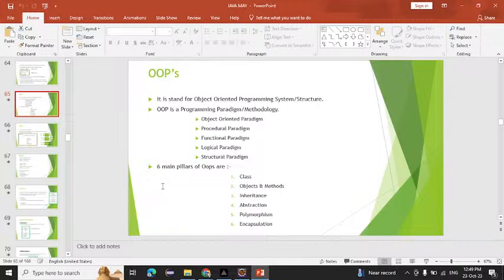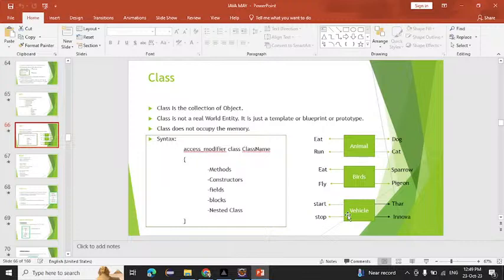Collection of objects, blueprints. So a class is a collection of objects. If we compare this with a real life example, animal is a class, birds is a class. This is the diagram I showed you before. Animal is a class, bird is a class, vehicle is a class. Dog is an object, cat is an object, sparrow is an object. These are all the objects here, and these are the methods here, which we can also call the behavior.